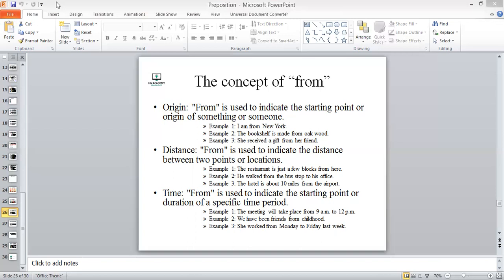Then we use the concept of from for the distance, to show a distance from one point to the other points, and then we use from. For example, the restaurant is just a few blocks from here. यानी एक जगह पे मैं खड़ा हूँ और एक जगह पे रेस्टोरेंट है, तो मेरे और रेस्टोरेंट के दरमियान जो फासला है, that is few blocks. तो उसको बताने के लिए I'll be using from.